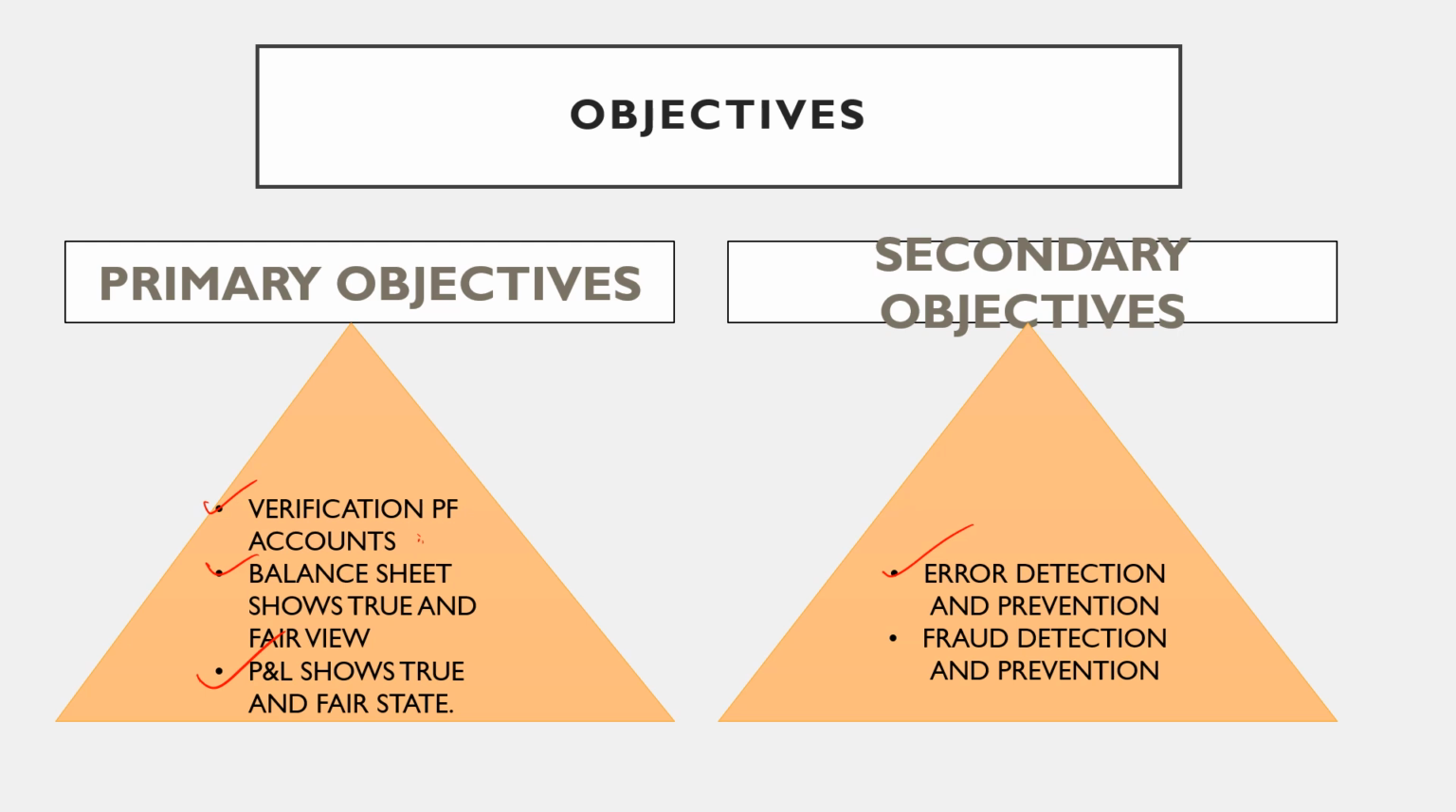Then the secondary objectives are error detection and prevention, and fraud detection and prevention. So the primary objective of the auditor is to verify the accounts, check whether the balance sheet shows a true and fair view, and check whether the profit and loss shows a true and fair view. The secondary objective is to detect errors and prevent them, detect fraud and prevent it.